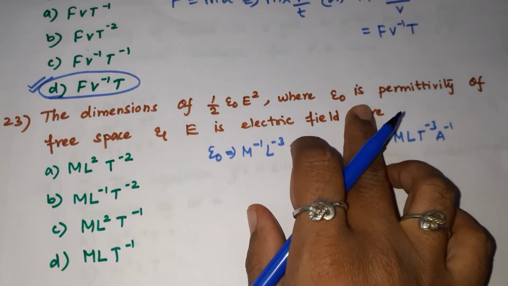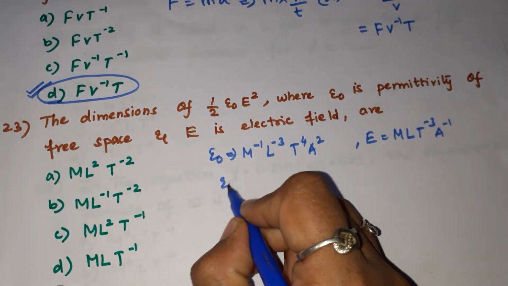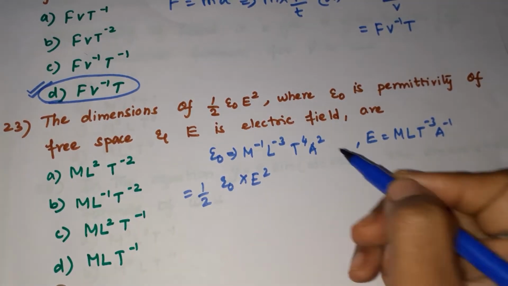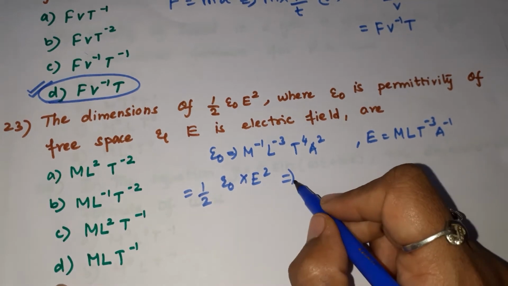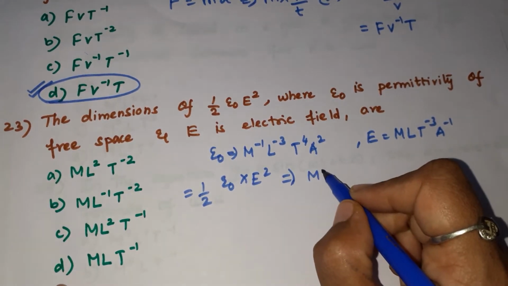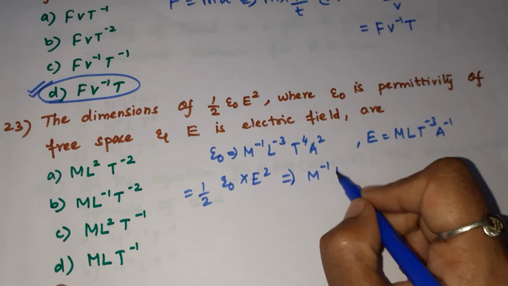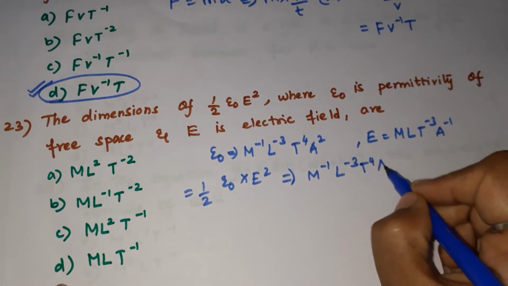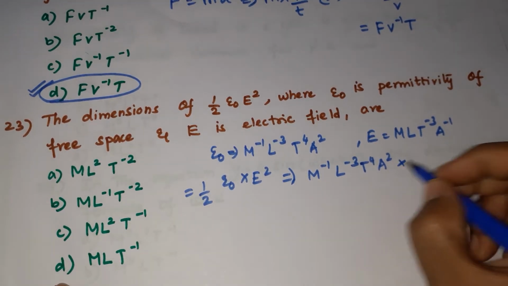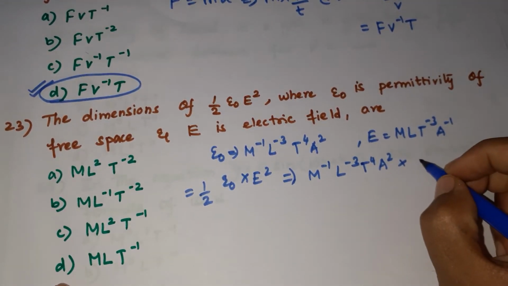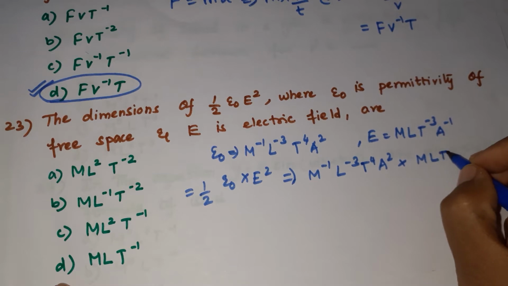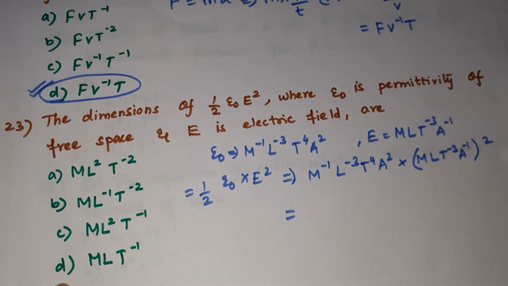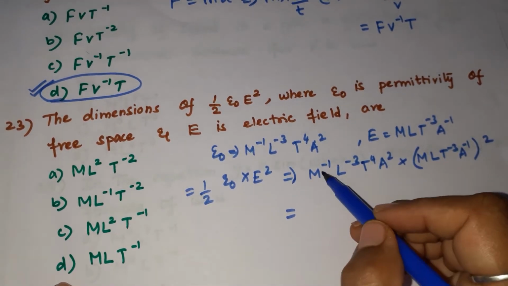If you substitute, what will we get? Epsilon naught E square, which is half into epsilon naught into E square. So we are taking epsilon naught as M power minus 1 into L power minus 3 into T power 4 A square, into E, the electric field, that is M L T power minus 3 A inverse, the whole square. So if you cancel, we will be getting the final answer. Just cancel it and check.